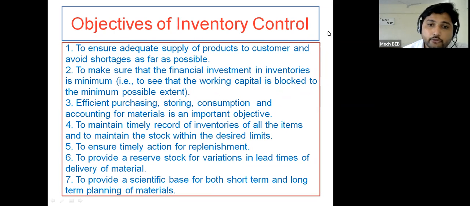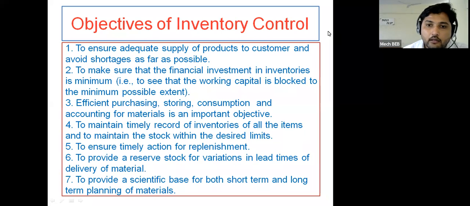And to make sure that the financial investment in inventories is minimum. As we have discussed, cost is associated with both things: non-availability of material makes you lose, and overbought or overstocked inventory also causes losses for the company.